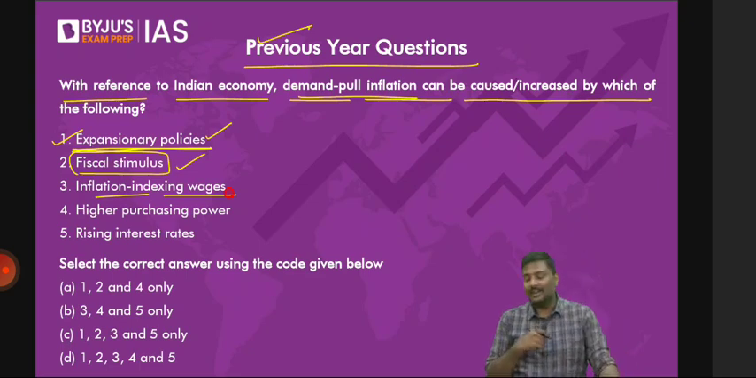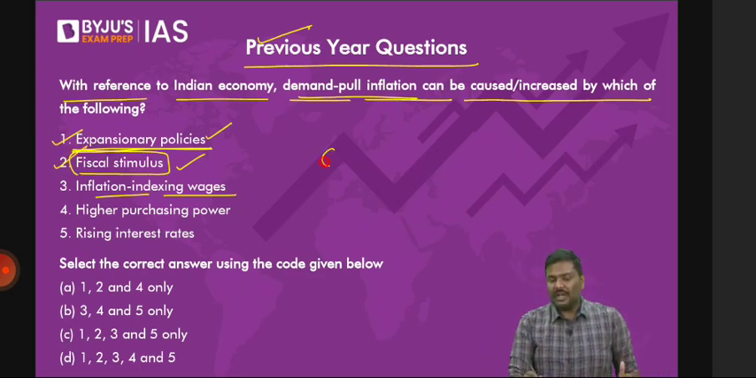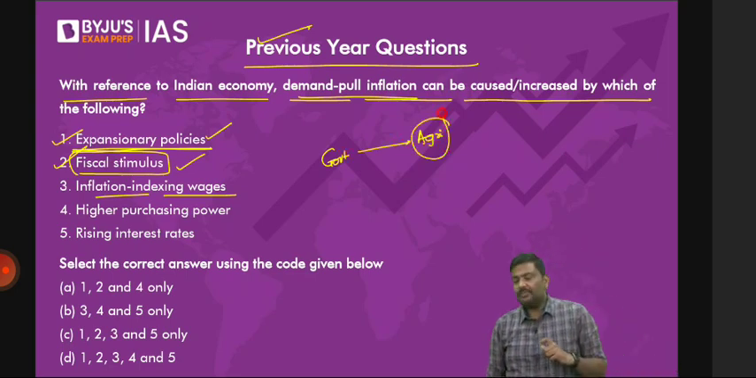Inflation indexation of the wages. Again, sir, will it cause inflation? Of course, yes. How? Simple question to you. If the government provides a fiscal stimulus to the agriculture sector, will the money supply increase or not? And when there is increased money supply, it generally causes demand pull inflation.